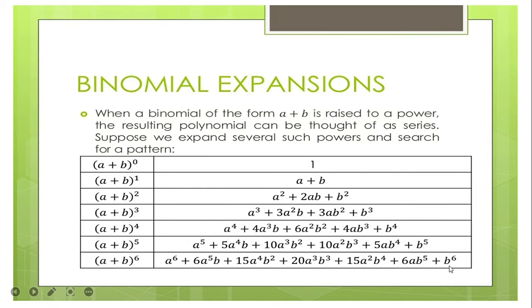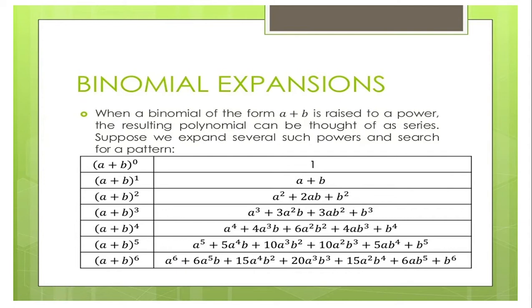Okay, observe what happens to A. If your exponent here is 6, the exponent of A here is 6, and then it decreases. Focusing on A, we have 6, then 5, then 4, 3, 2, and 1 for the exponents. For B, it starts at 0, because there is no B in the first term.